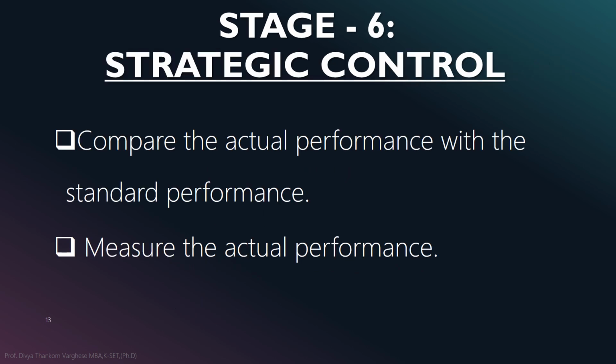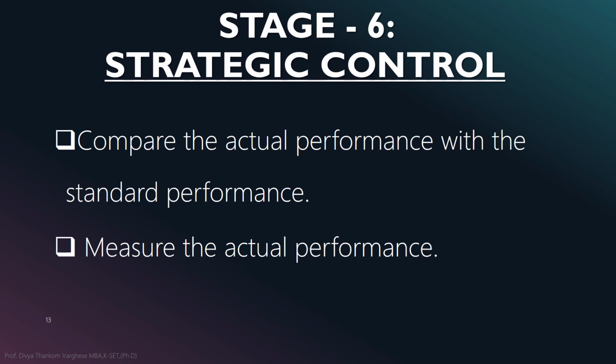The last stage is strategic control. It consists of determining the extent to which the organization's strategies are successful in attaining its goals and objectives. If the goals and objectives are not being reached as planned, then the intent of control is to modify the organization strategy. Now, strategic control process consists of several steps. That is, top management must decide what elements of the environment and of the organization need to be monitored, evaluated, and controlled. Then, standards must be established with which the actual performance of the organization can be compared.